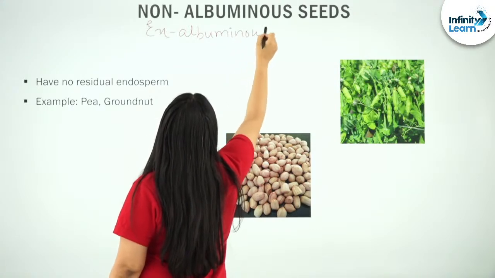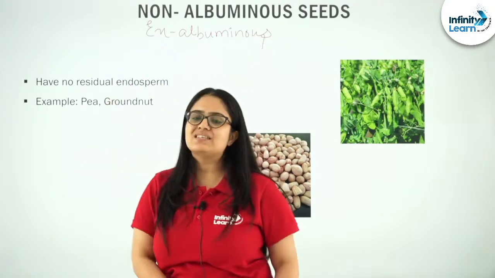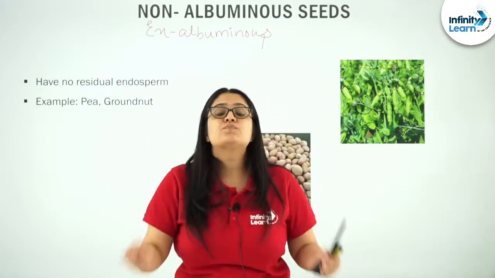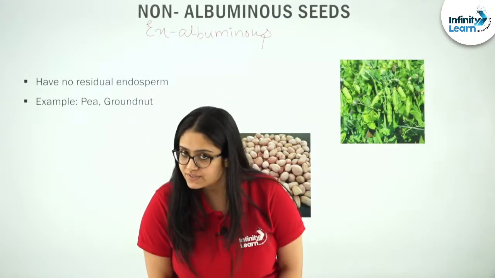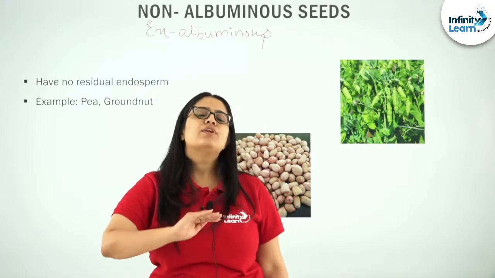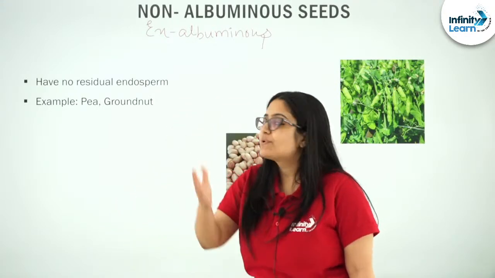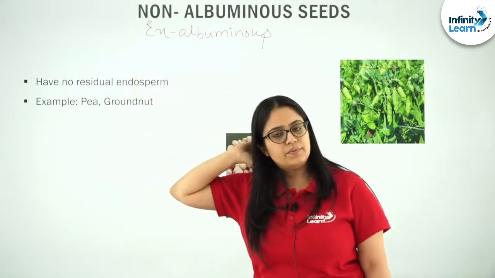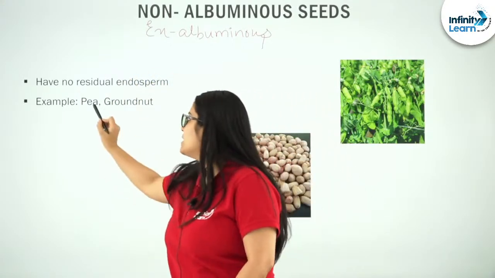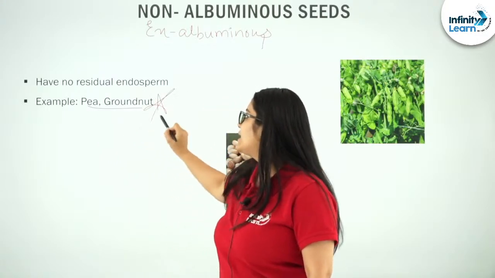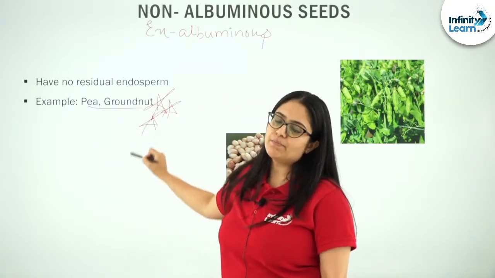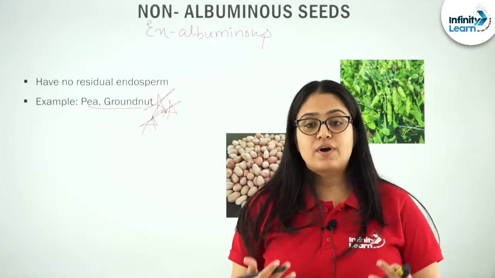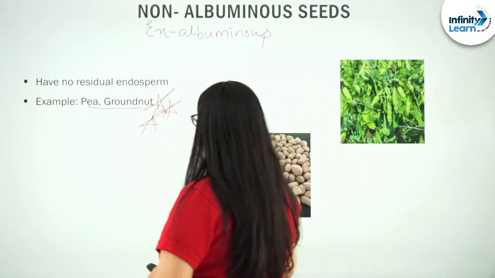Ex-albuminous seeds. So, students, what are ex-albuminous seeds? Ex-albuminous seeds are those seeds in which endosperm will not persist, or will not be present inside them. There is no residual endosperm in these seeds. An example is pea and groundnut, and again examples hold prime importance as far as your NEET exam is concerned.